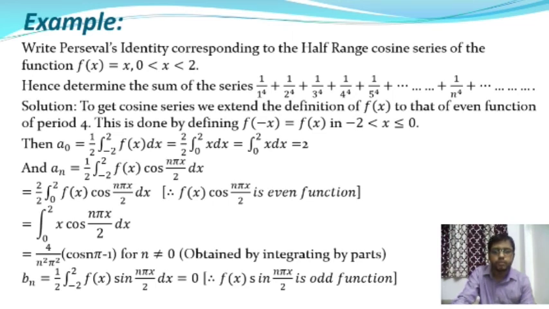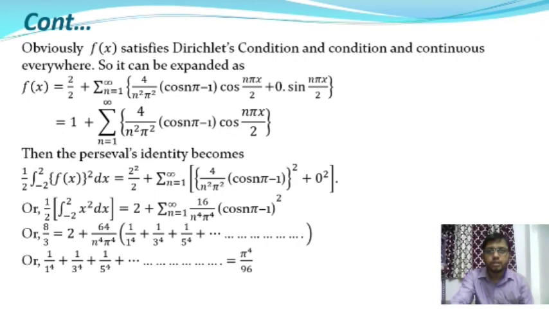So therefore the coefficient bn is equal to 0. Obviously f(x) satisfies Dirichlet's conditions and is continuous everywhere in the interval -2 to +2, so it can be expanded using Euler's formula for the Fourier series.